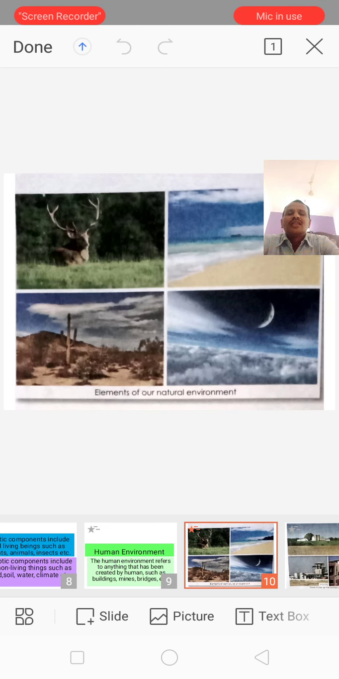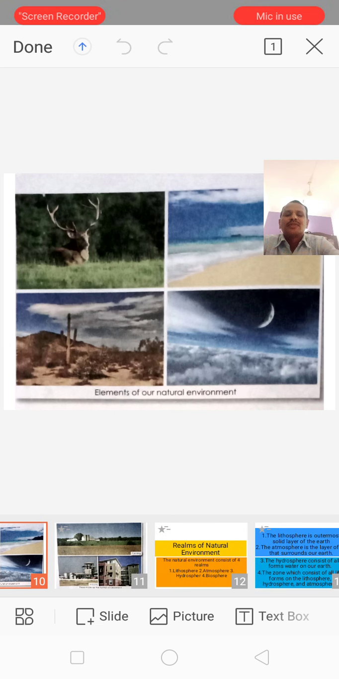We can see here various pictures of the natural environment, elements of our natural environment. See here, these are examples of pictures of the natural environment. Now let us see the next slide.